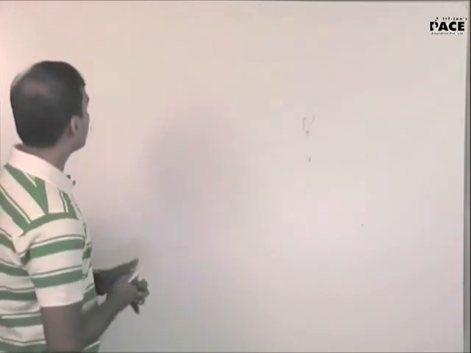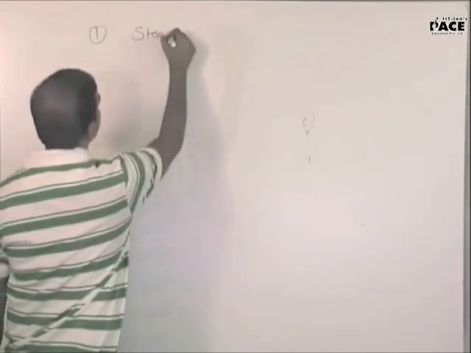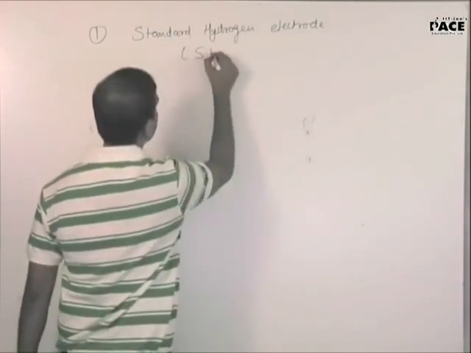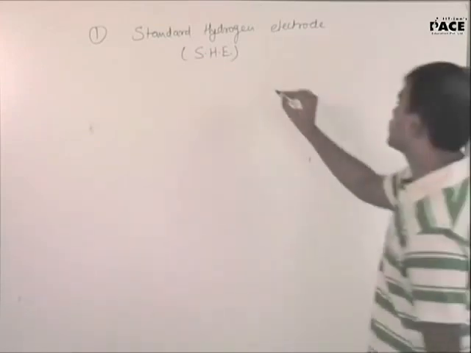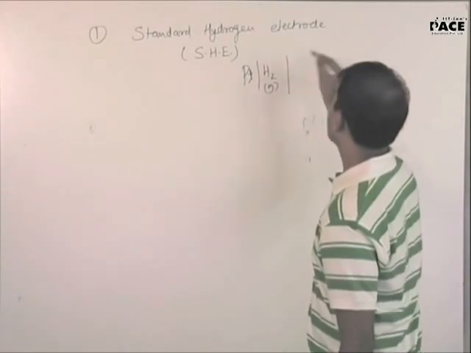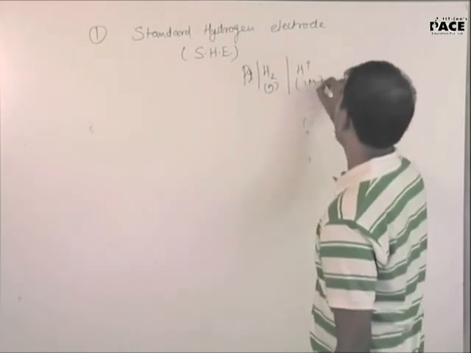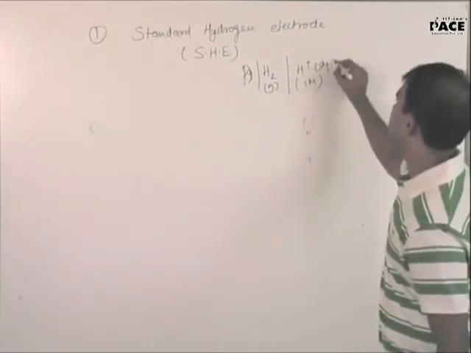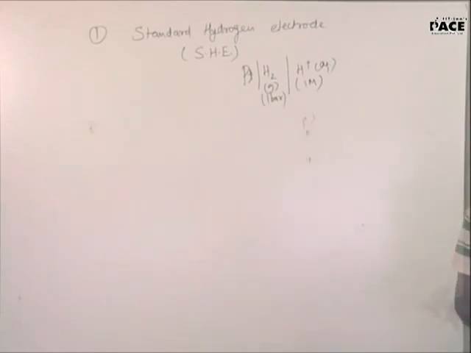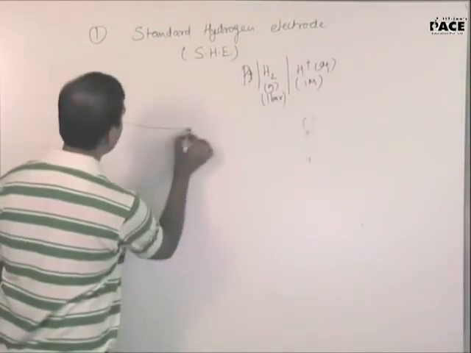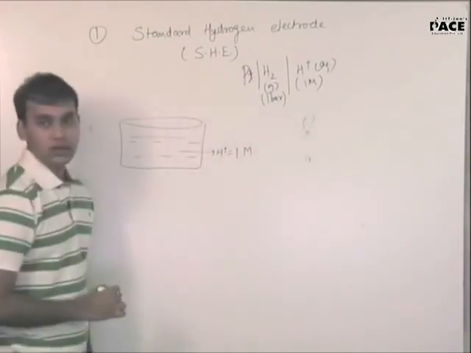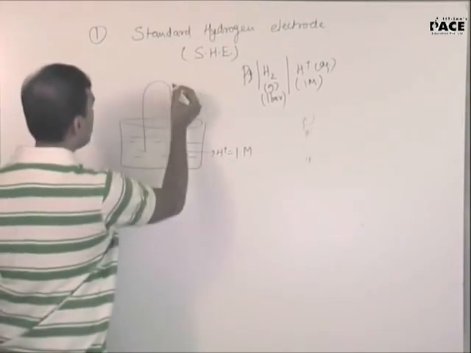Simple? Okay. So the most common of them is the standard hydrogen electrode, SHE. It is mostly mentioned as platinum, hydrogen gas, H plus 1 molar. This is aqueous. This is at 1 bar. If you see a general construction of the cell, it will be something like this. You have a solution in which you have H plus concentration to be 1 molar. Then you have this platinum electrode.